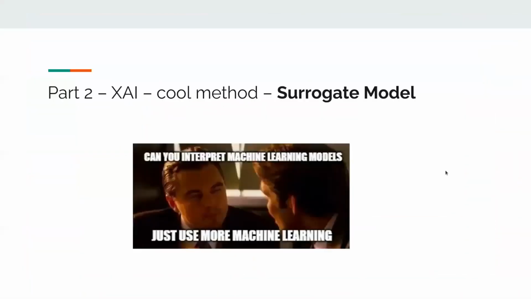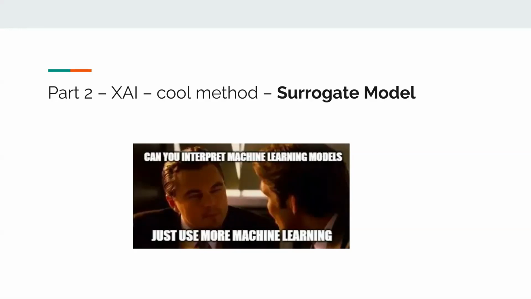The second cool method for explaining your machine learning model is using a machine learning algorithm, for example, neural networks, to develop a black box model, and then you build what's called a surrogate model, which tries to map the predictions from the black box to a decision tree.